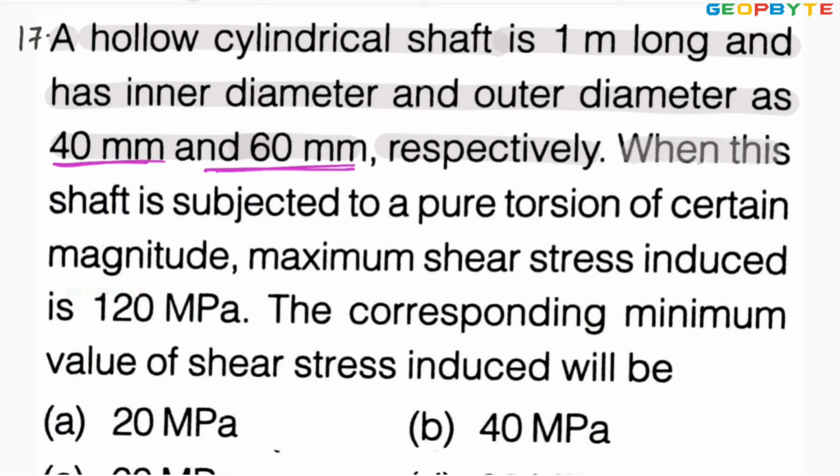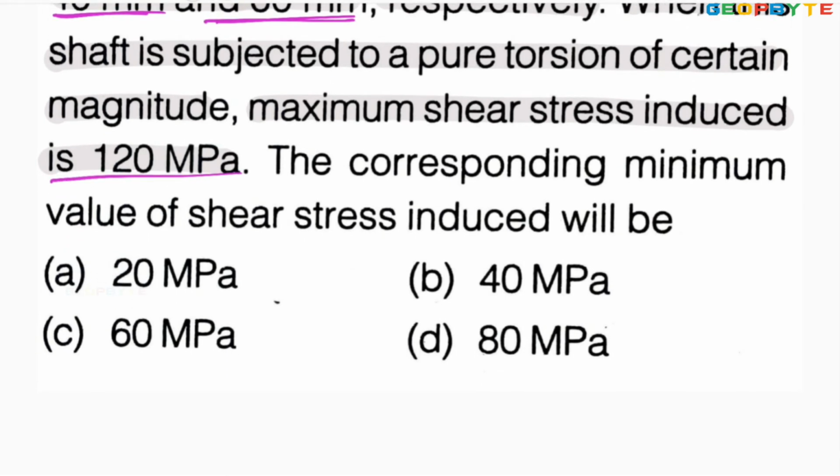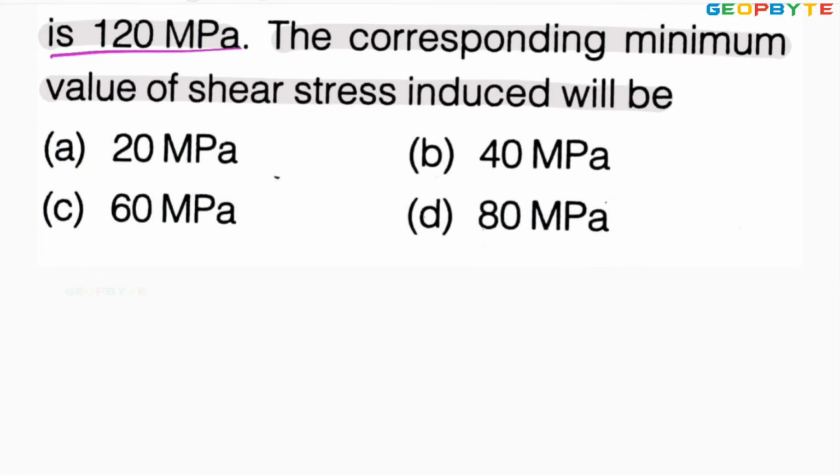When this shaft is subjected to a pure torsion of a certain magnitude, the maximum shear stress induced is 120 megapascal. The corresponding minimum value of shear stress induced will be? You are asked to decide the minimum shear stress.